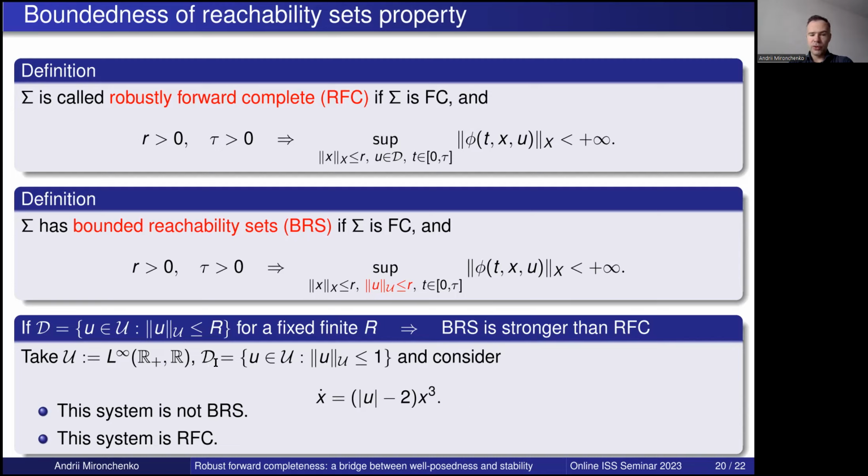At the same time, if we do not specialize for such inputs, but consider just general inputs, then clearly it does not have bounded reachability sets, because taking u identically 3, we will have blow up in finite time. We have no forward completeness even. Okay, therefore these two properties are really different from each other, though closely related.